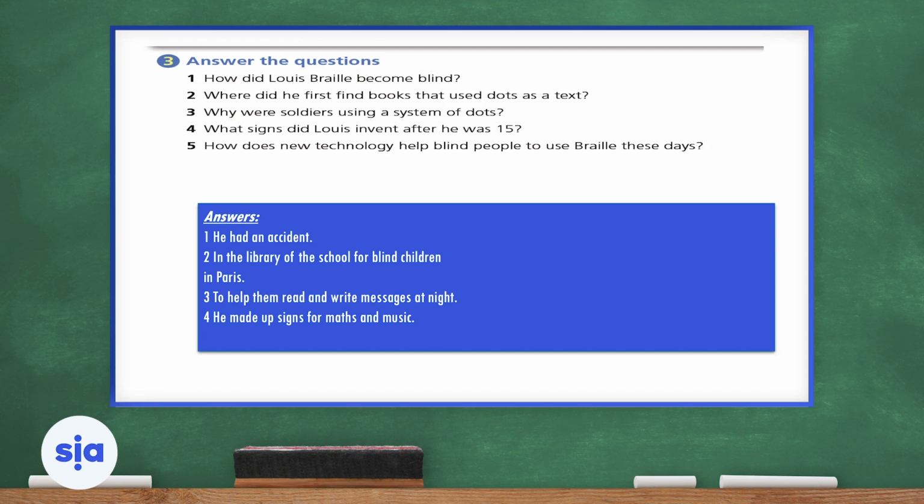How does new technology help blind people to use Braille these days? Of course, computers can quickly change text into Braille and have Braille printers. E-books also can be read in Braille. So now it's easier because blind people can listen to audios, or they can turn a text into Braille and have it printed out for them to be able to read. So the access for Braille language is easier than before, and access to reading texts is also easier.